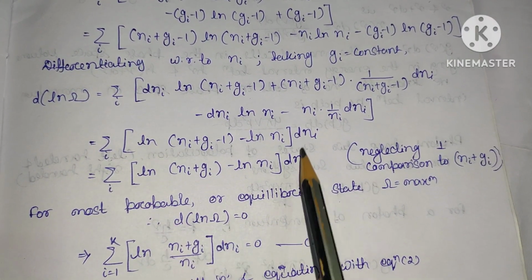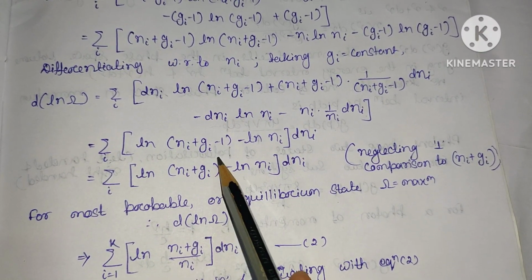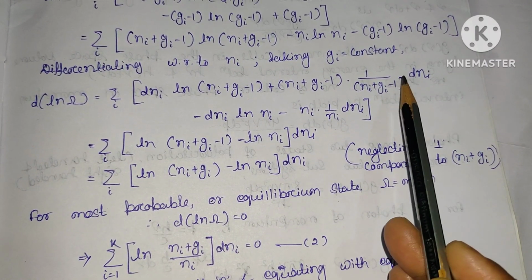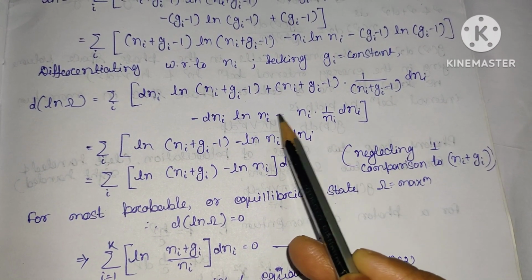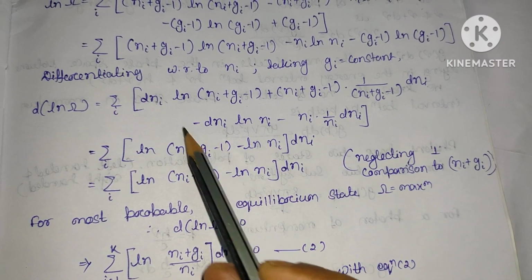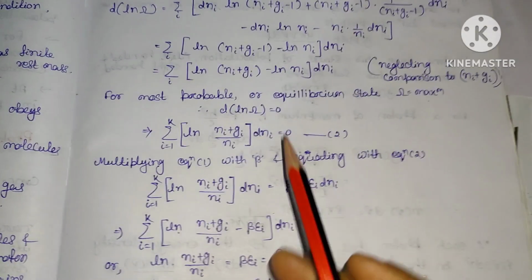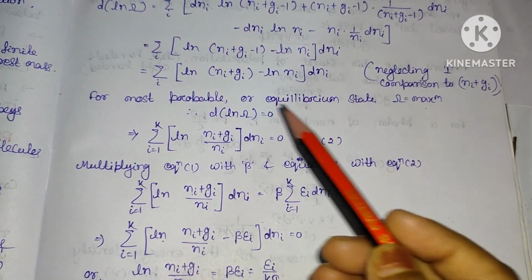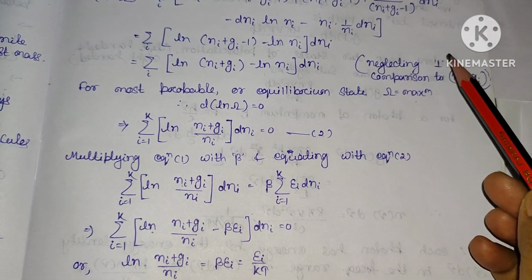Here, taking this dni common, the remaining term will be ln(ni + gi) minus 1, and you can see that this term gets cancelled, only the term dni remains. Here ni gets cancelled, the remaining term will be minus dni. So this minus dni plus dni gets cancelled, only the term remaining will be minus ln ni dni. Since ni is a very large number and the degeneracy is very large, the combination of ni and gi will be very large as compared to this one.